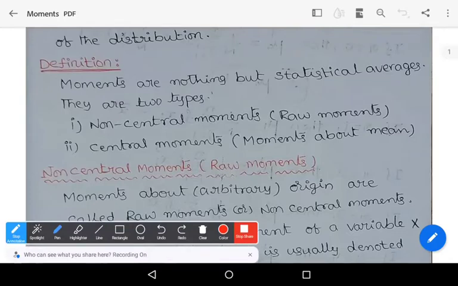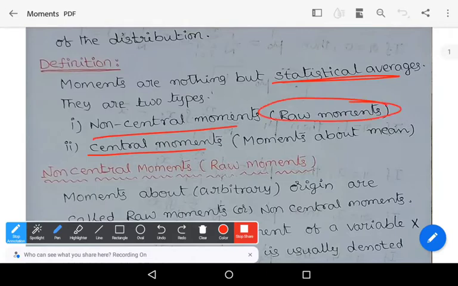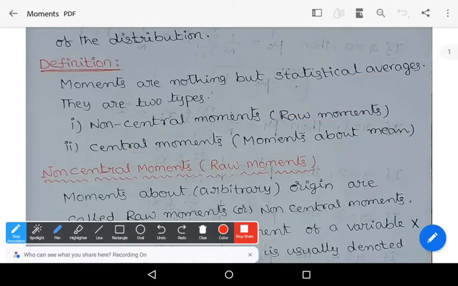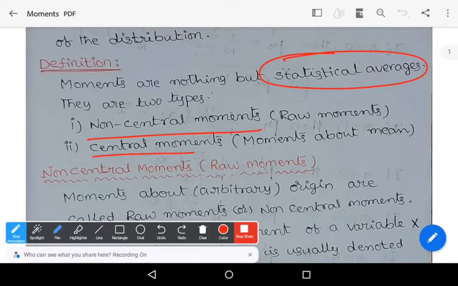Moments are nothing but statistical averages. They are of two types: non-central moments and central moments. Non-central moments are also known as raw moments. The central moments are known as moments about mean. So remember that moments are nothing but statistical averages, basically of two types: non-central moments and central moments. The non-central moments are also known as raw moments. Central moments are nothing but moments about mean.